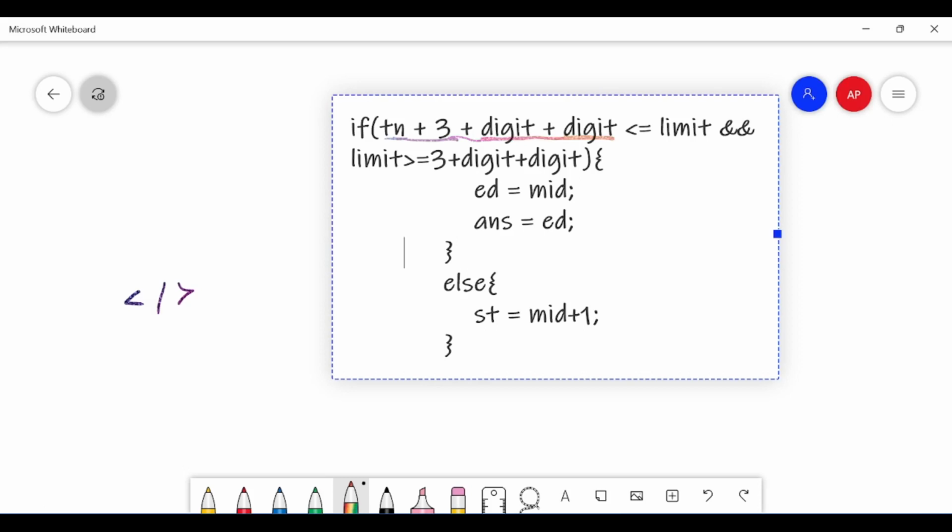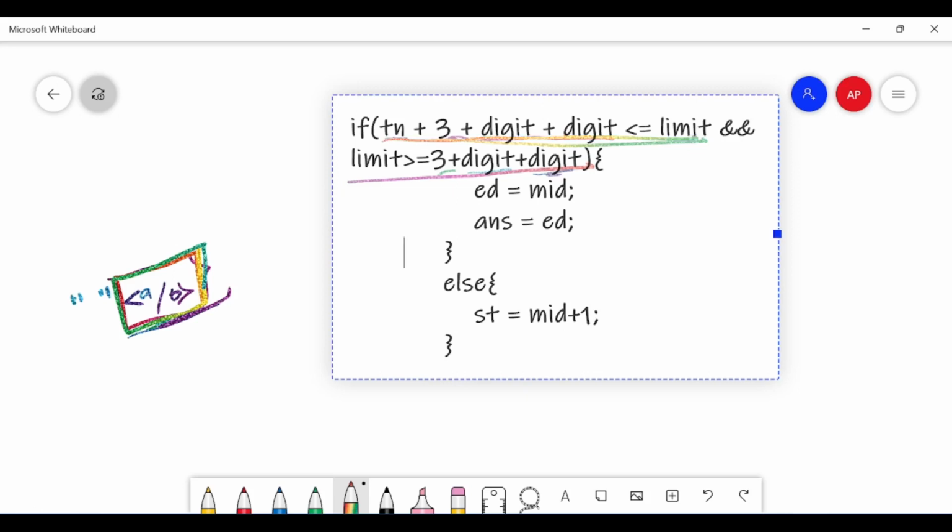Okay, this is less than or equal to limit, because the length of the last string should be at most limit, and limit should be greater than or equal to 3 plus digit, because 3 is this one, digit is a, and digit is b. Limit should be greater than or equal to this, because this much should be present in the last string also. Before this we can have an empty substring, but this much should be present, so limit should be greater than or equal to this, and limit should be greater than or equal to this also.